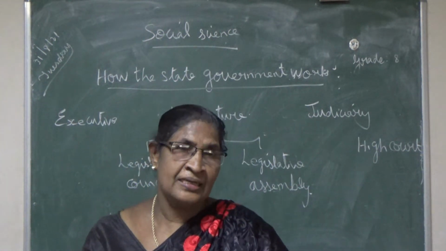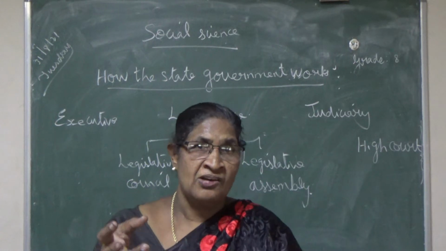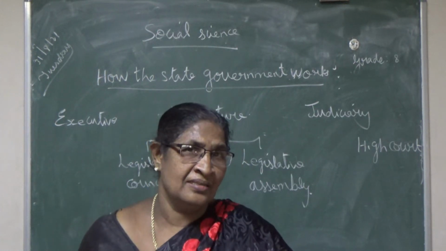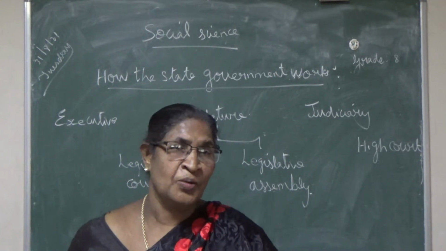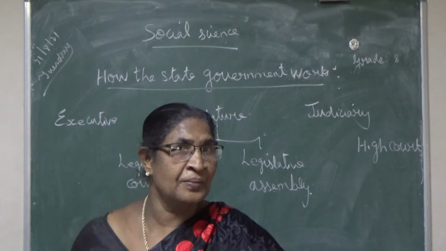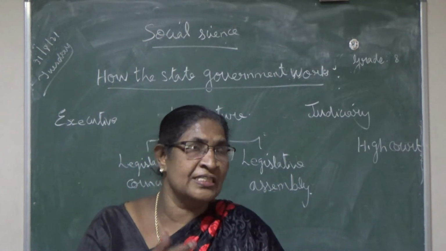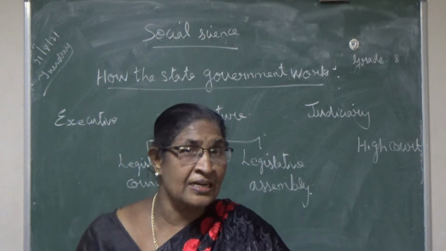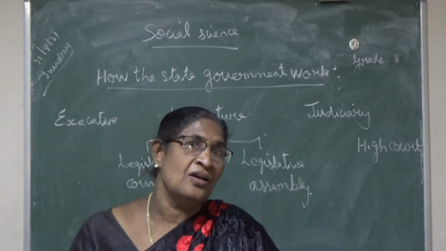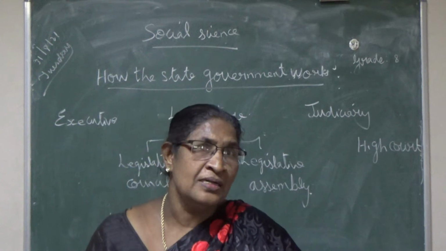Can you say any three constituencies in our district? Yes, Killiyur, Kulachal, Padmanabhapuram. Killiyur is one constituency, Kulachal is one constituency, Padmanabhapuram is one. Like that they divided Kanyakumari district. In each area we have the right to select one MLA.